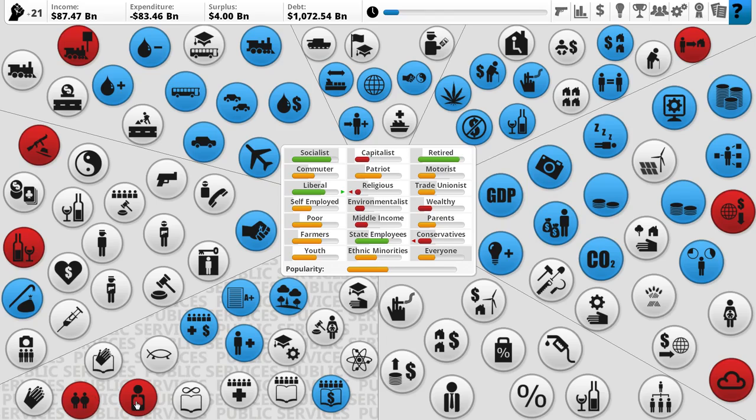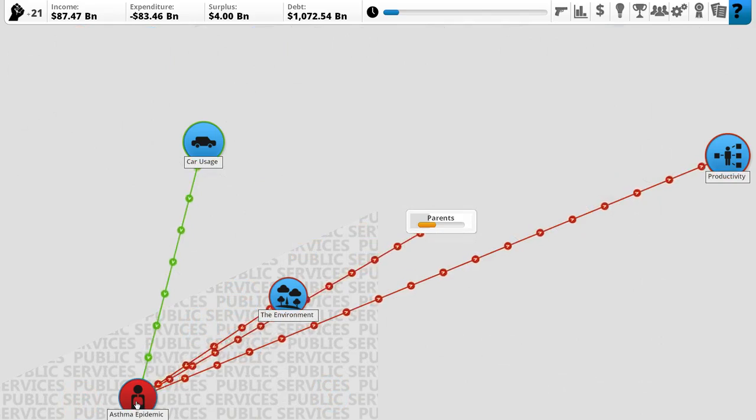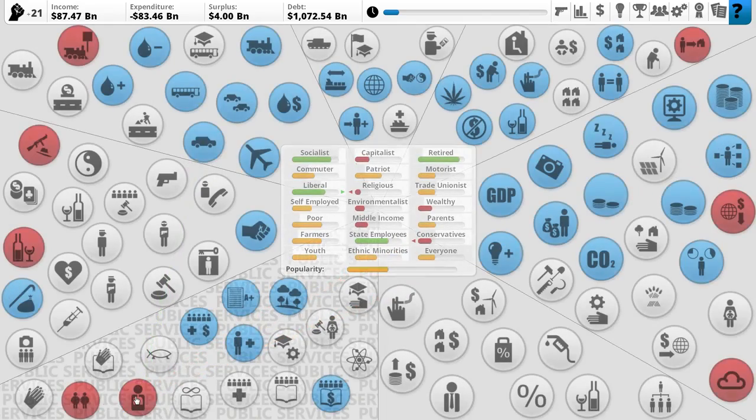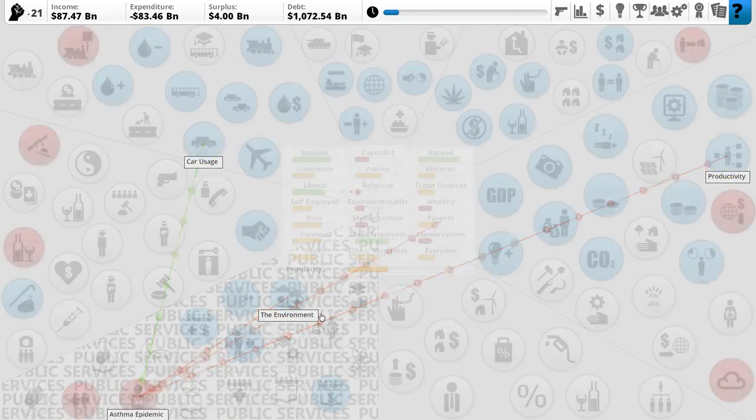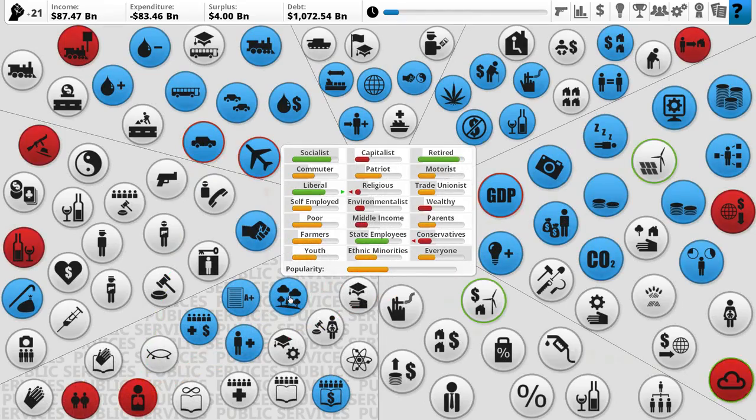Though the asthma epidemic is a problem. How can we address this? Pisses off parents. We don't have much car usage, which is good, but it's mostly just a problem of the environment. Okay, hang on there.